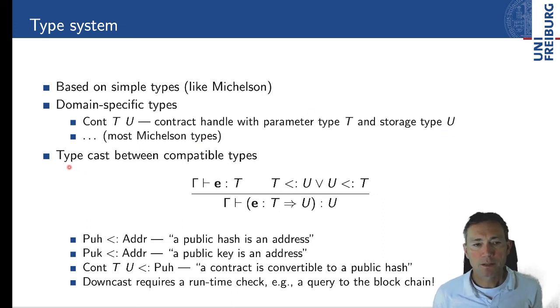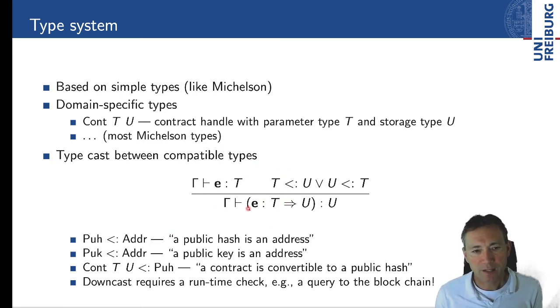Another workhorse here is typecast. So we have a notion of compatible types. We could be using subtyping, but we want to embed into OCaml, which doesn't have subtyping. So we stay faithful to that embedding and just define a notion of types which is called compatible.